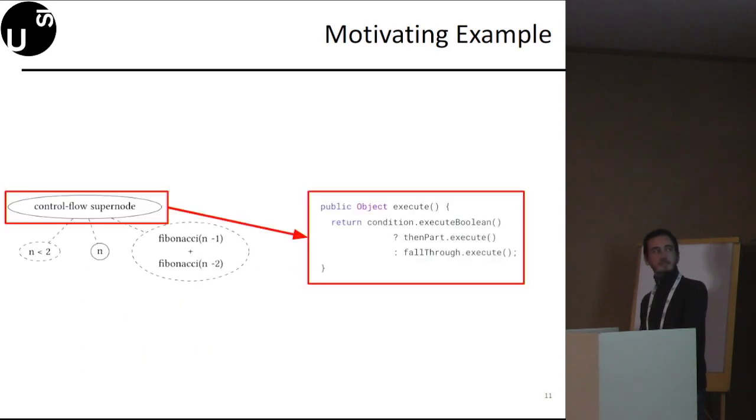In this slide, you can find the implementation of the execute method of the control flow supernode. The control flow supernode simply executes the condition and then the then part of the fall through edge, that are the n parameter node and the recursive calls, respectively.